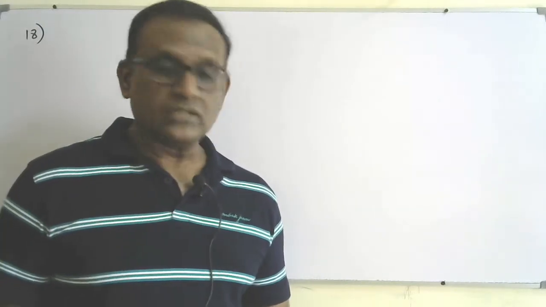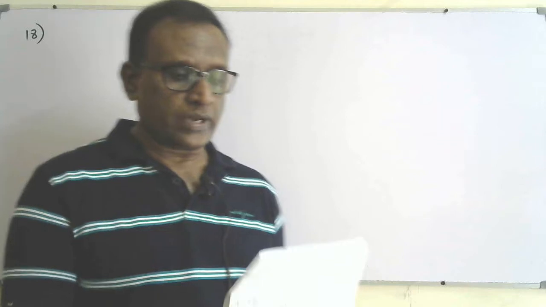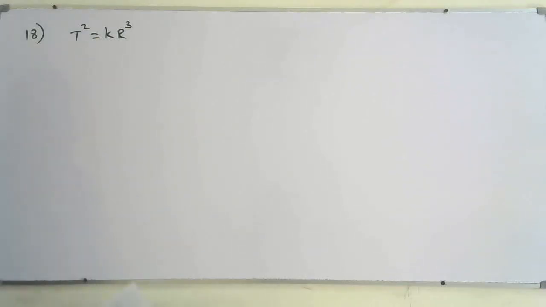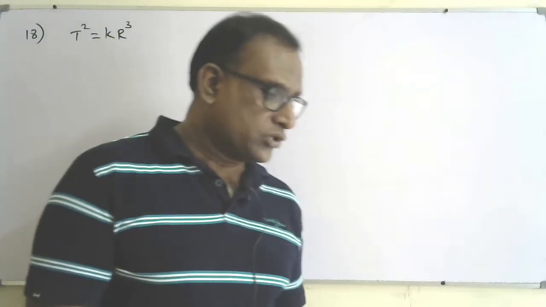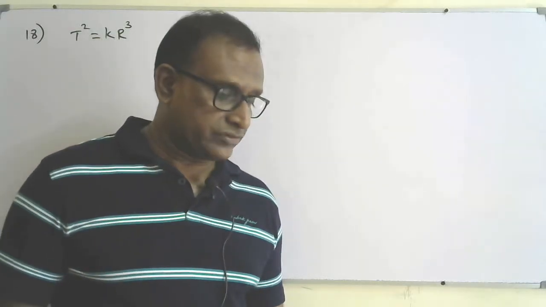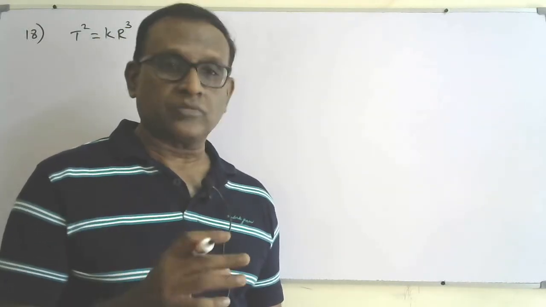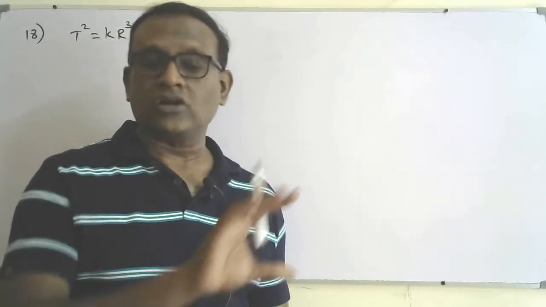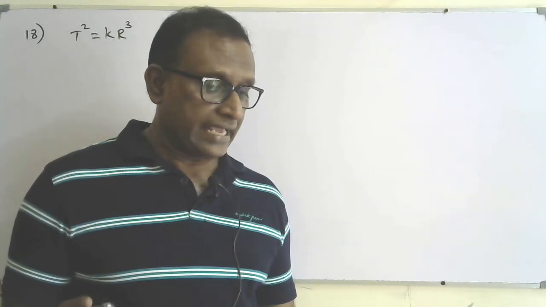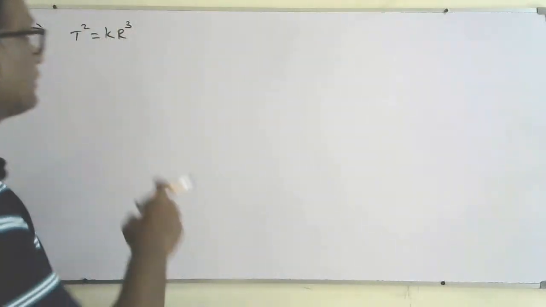Okay, question number 18 about planetary motion based on Kepler's law. So the equation is given, T squared equals K R cubed. So the question A part, the table shows data for Earth and Mars. So they are giving the time period of circular motion of the Earth around the Sun and Mars around the Sun. Also the distance of the Earth from the Sun and distance of the Mars from the Sun, all are given in a table format. Show that for Earth and for Mars, K has the value about 3 times 10 to the power minus 19. So nothing, just substitute in this equation, very basic question.